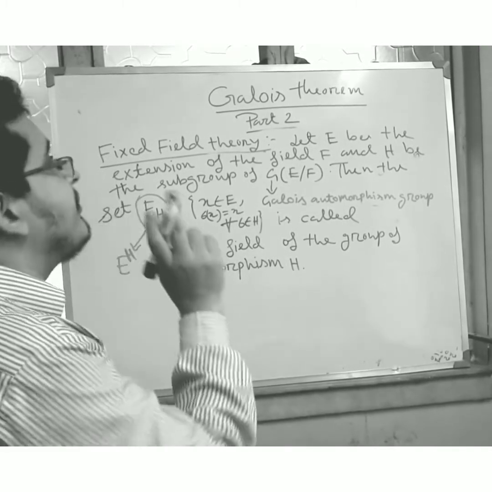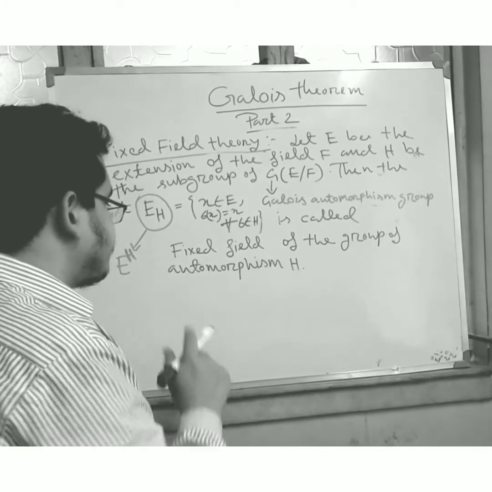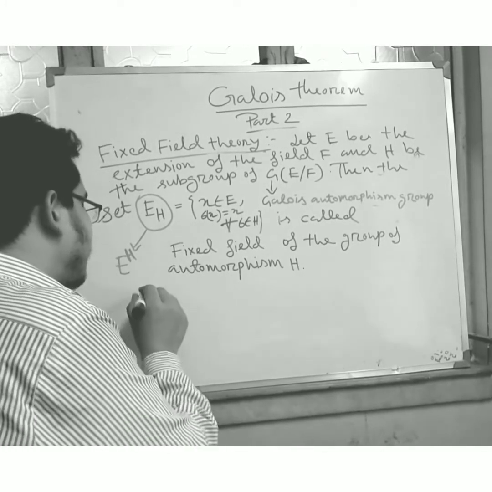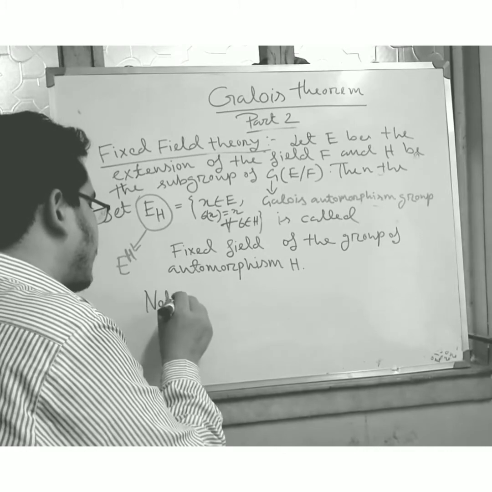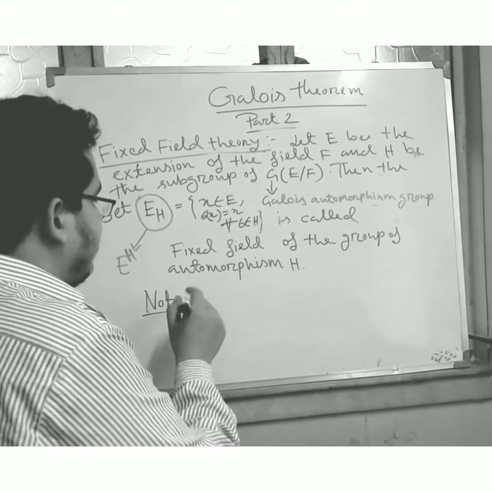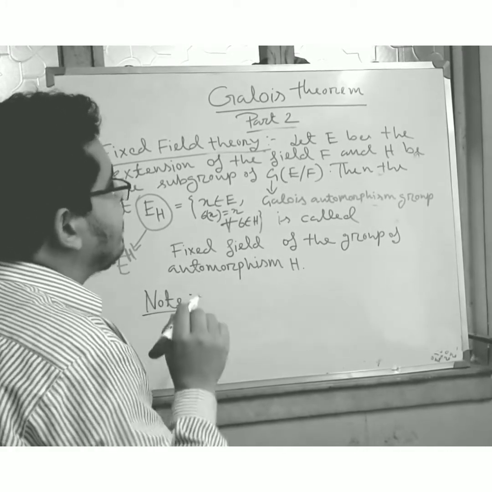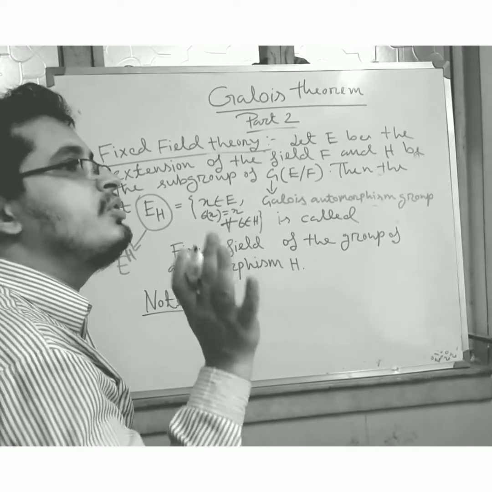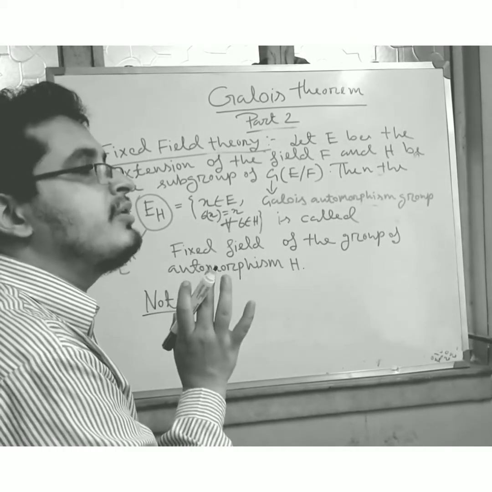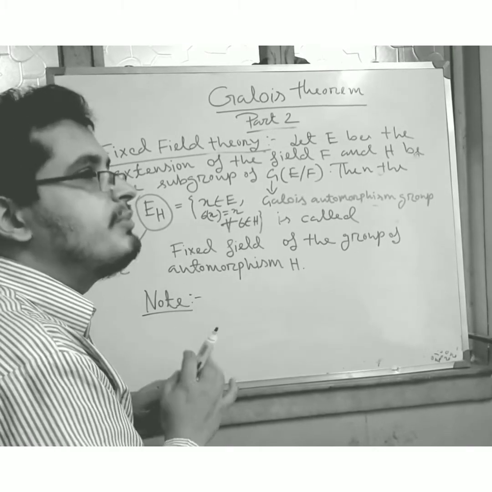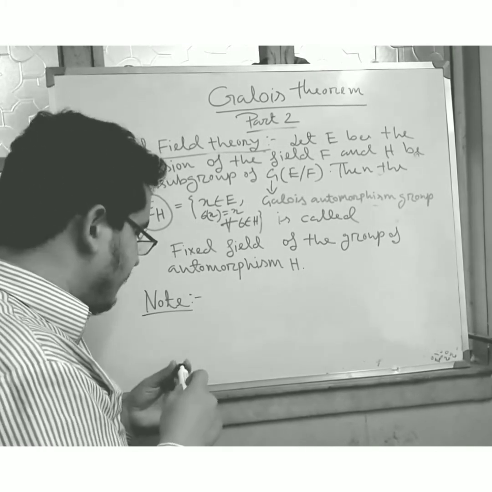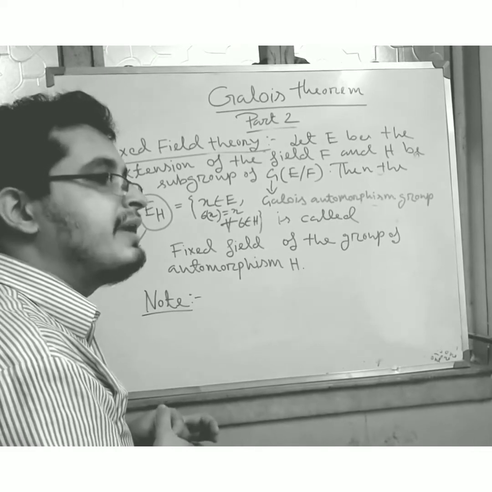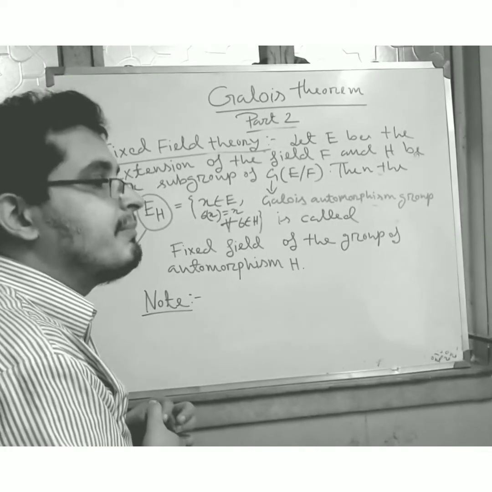Now friends, this is my note, and I will also give some examples, as in my previous Galois theory introduction videos. I hope you will watch them.